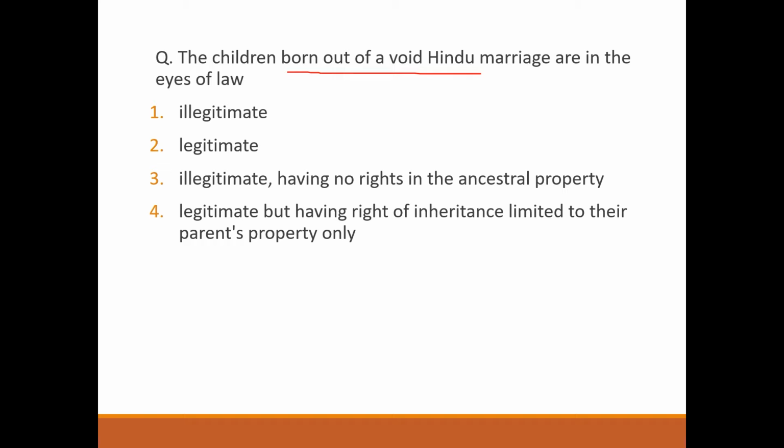The children born out of a void marriage are in the eyes of law: illegitimate. Wrong. Legitimate. Right. Illegitimate, having no rights in the ancestral property. Wrong. Legitimate but having the rights of inheritance limited to their parents' property only. Correct. It's option number 4. ऑप्शन नंबर 2 भी करेक्ट है बट मोस्ट एप्रोप्रिएट जो है वो ऑप्शन नंबर 4 है और यूजीसी नेट के अंदर हम वो वाला ऑप्शन हमेशा सेलेक्ट करते हैं जो मोस्ट एप्रोप्रिएट होता है. सो इस क्वेश्चन का आंसर होगा ऑप्शन नंबर 4.